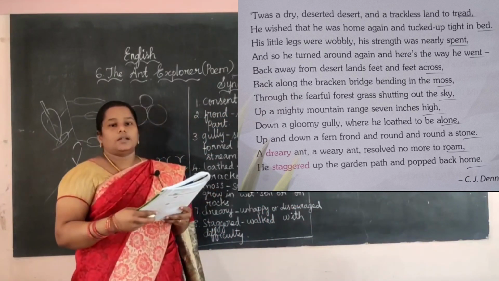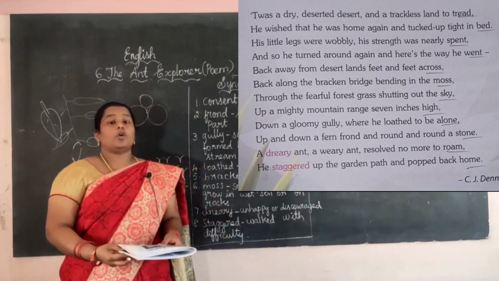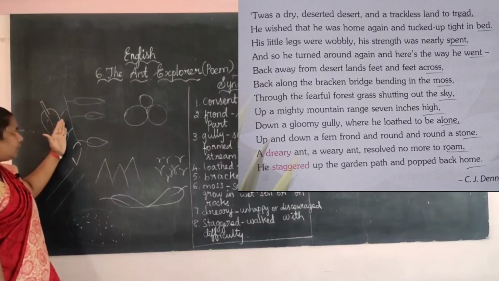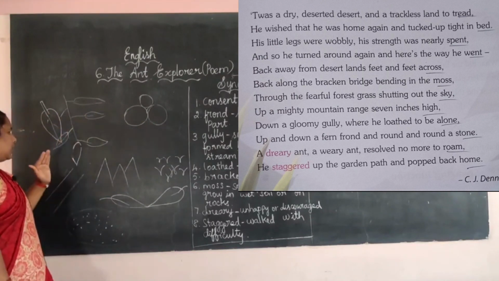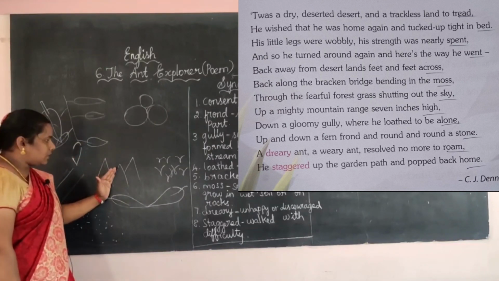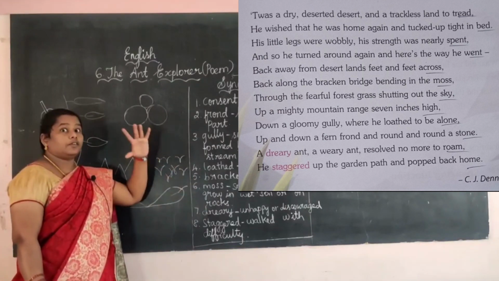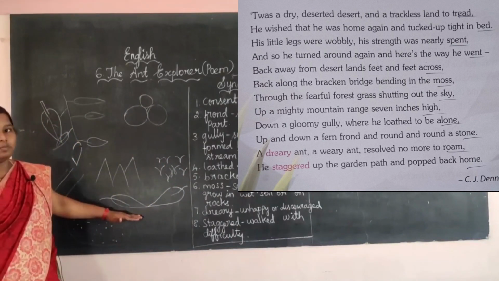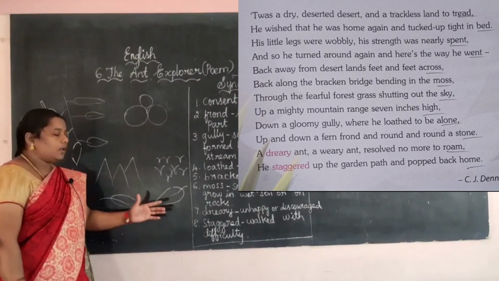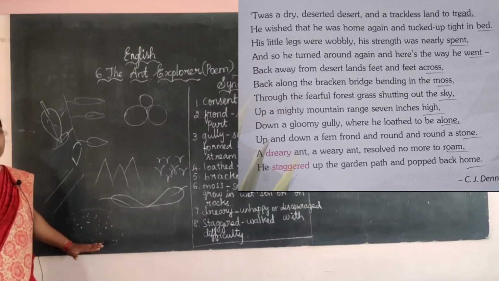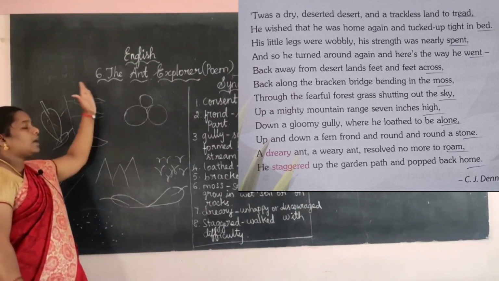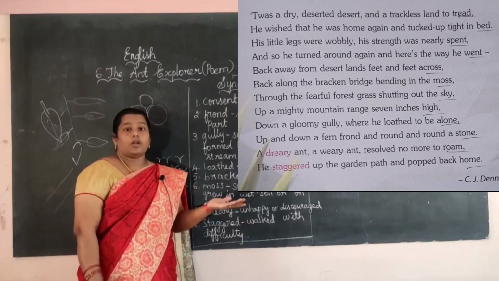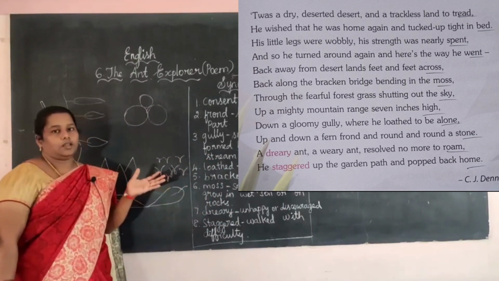C.J. Dennis. Okay students, I hope you are all clear about the poem. See here, first the ant walks through the fern frame, next round and round the stone, next he goes to the gloomy gully, next the 7 inches mountain, then he moves to the fearful forest where the grasses touch the sky, next he goes to the Bracken Bridge, which means a fern which is joined, next he is going to the desert. At last he got tired and came back again to the home, right? This is the poem, because he was not able to survive through this heat and everything.